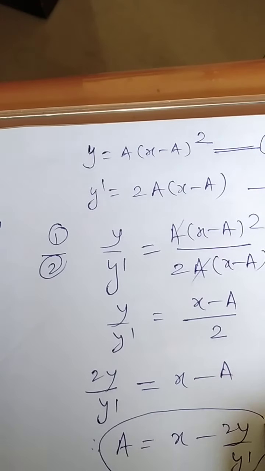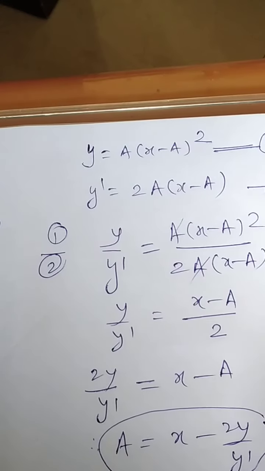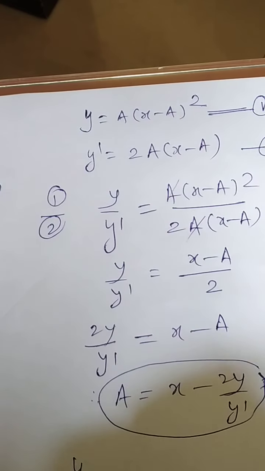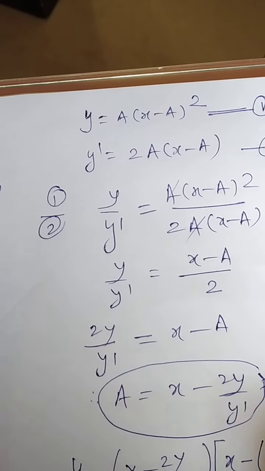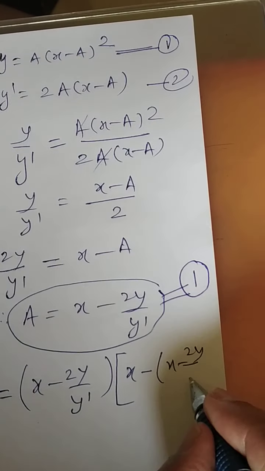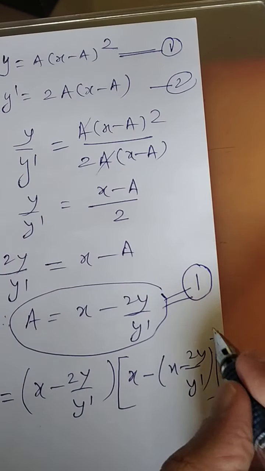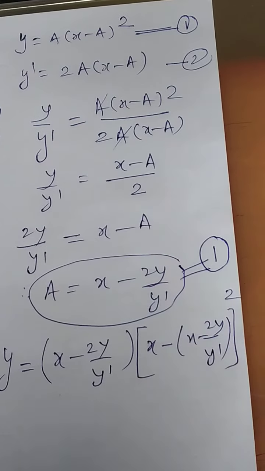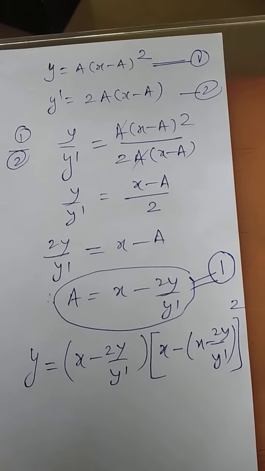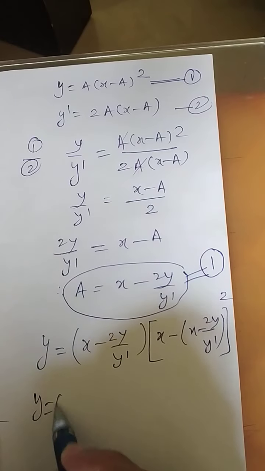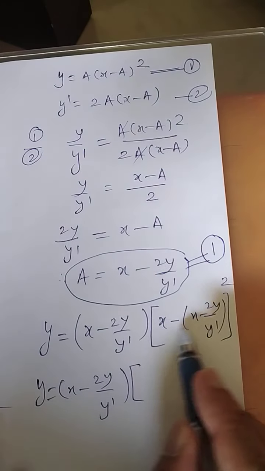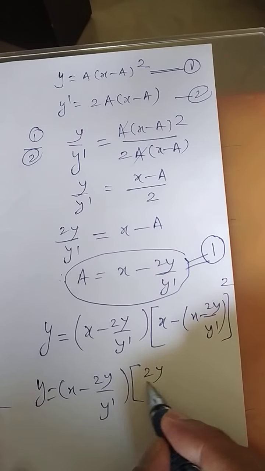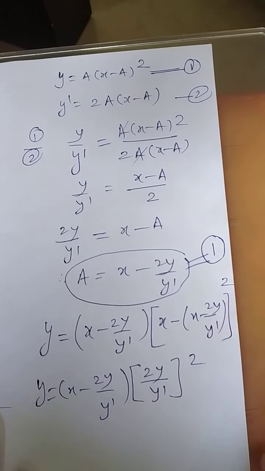Now this is the value of a to be put in equation 1. So y equals x minus 2y upon y dash, times x as it is minus x minus 2y upon y dash, close this bracket and the whole square. So further if you simplify you will get the required result. y as it is, x minus 2y upon y dash, and here if you are opening this, the minus will get cancelled and you will be getting 2y upon y dash and the whole square.